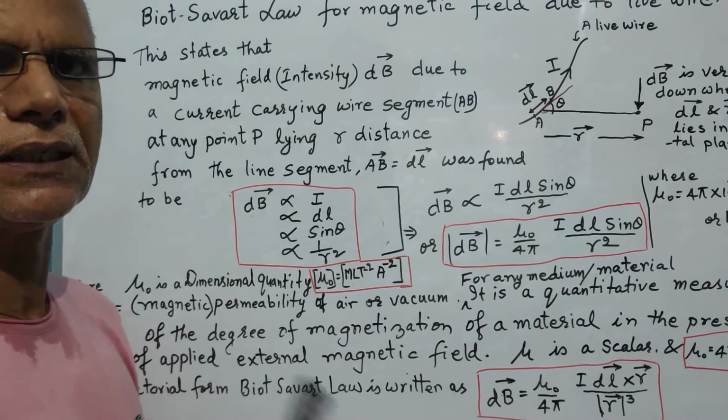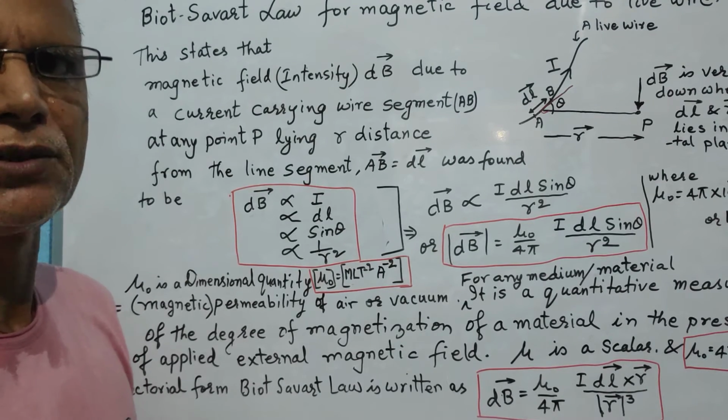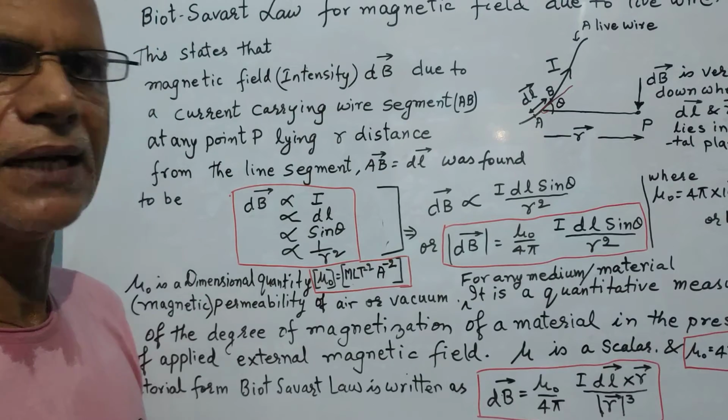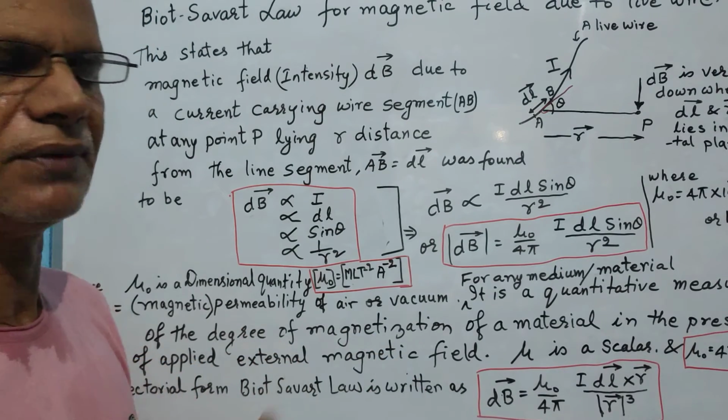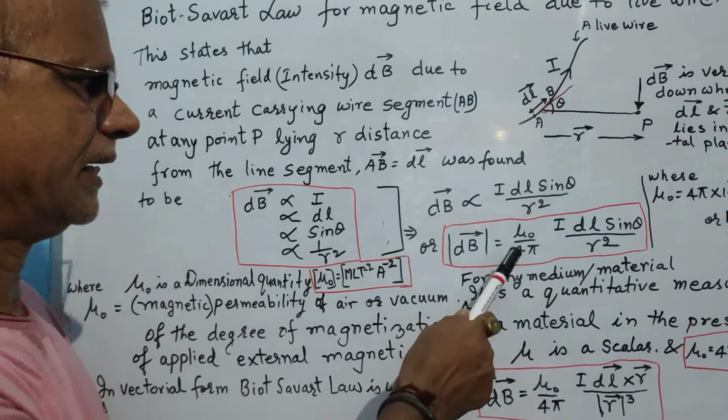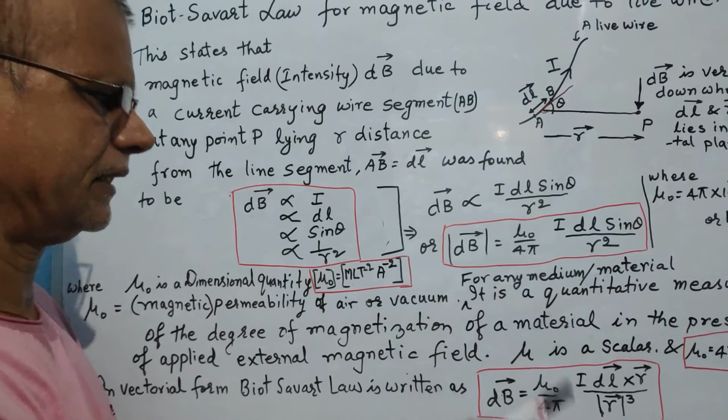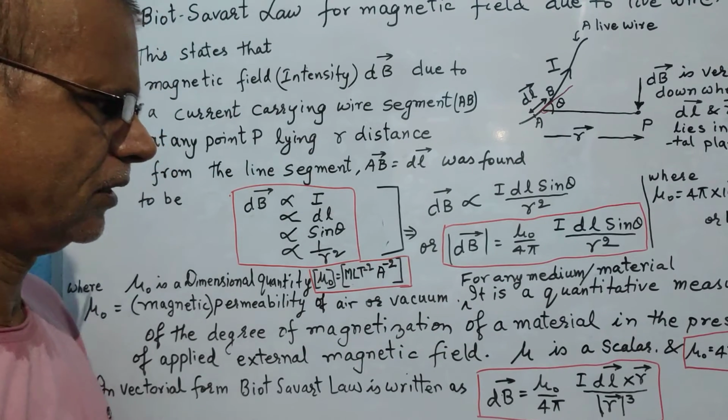But that is a crude method, of course, very easy to find the direction, but sometimes it may not be easy to have a conclusion. So we write this expression for magnetic field in the vectorial form.